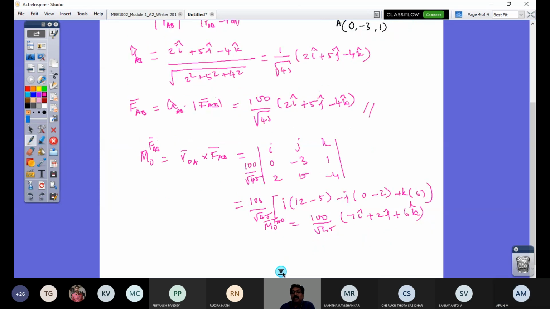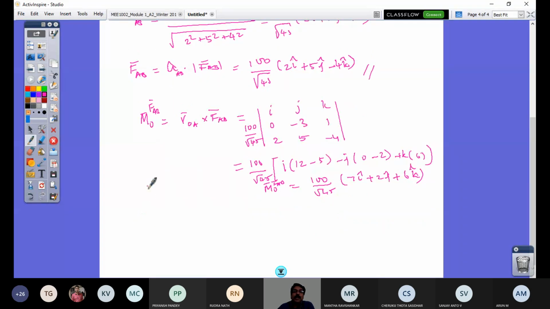But this is not what is asked. What is asked is about the y-axis. So what is the unit vector of the y-axis? That's important. That would be obtained by projecting this vector onto this. So what was asked is MOY for this force FAB. Right? So that would be UOY dot MOY FAB. That's all.